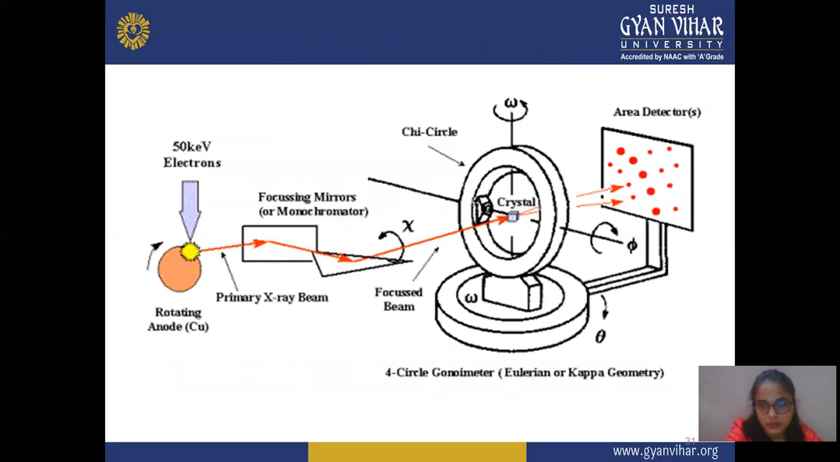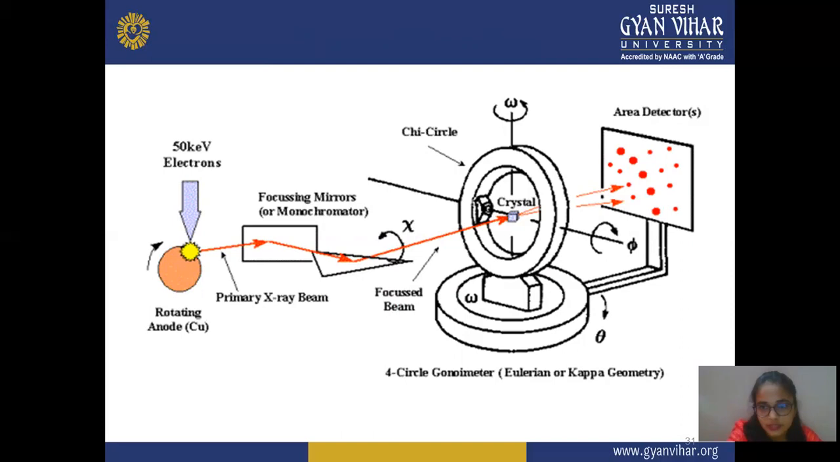This is the structure of X-ray diffraction. The first component is the rotating anode and electrode, then the focusing mirror. With the help of this focusing mirror, the beam gets deflected. Next is the crystal or your sample. When you put your sample or crystal in this round-like structure, the beam is focused with the help of the focusing mirror, and it gets reflected.